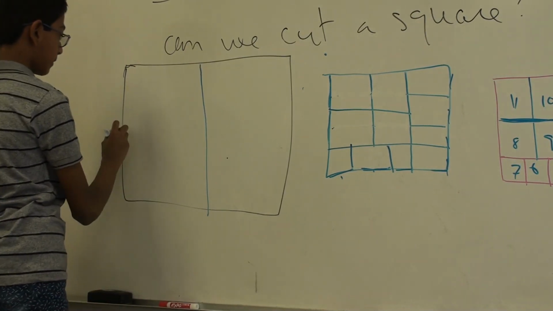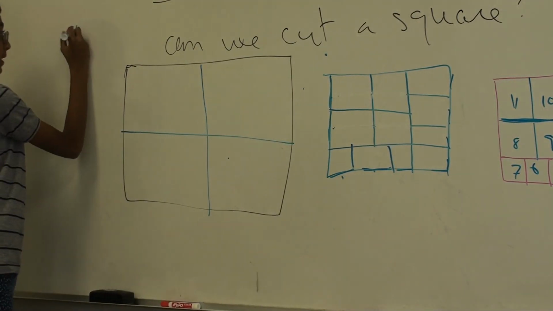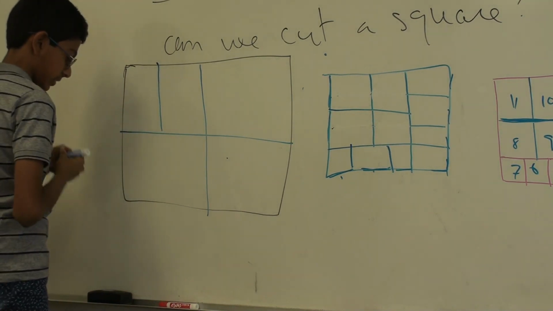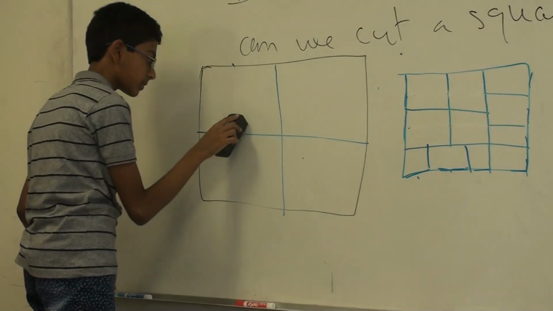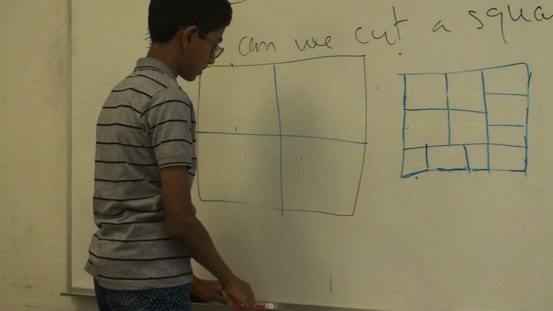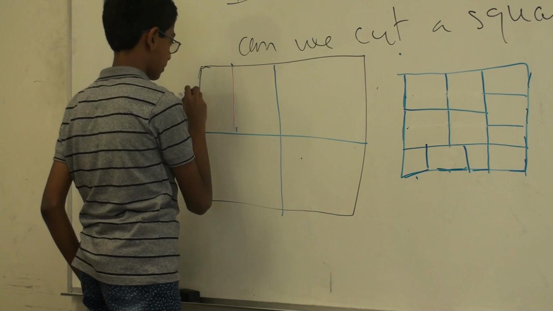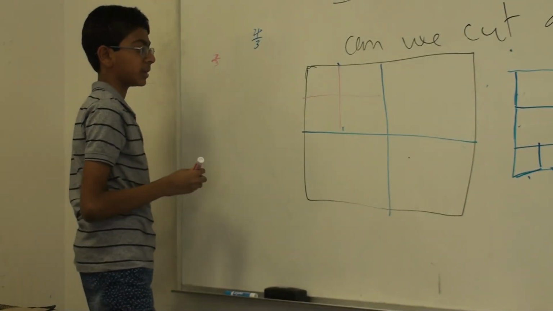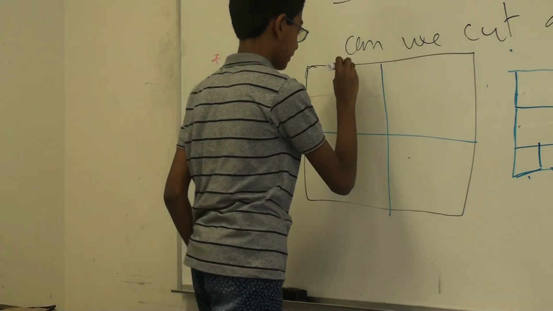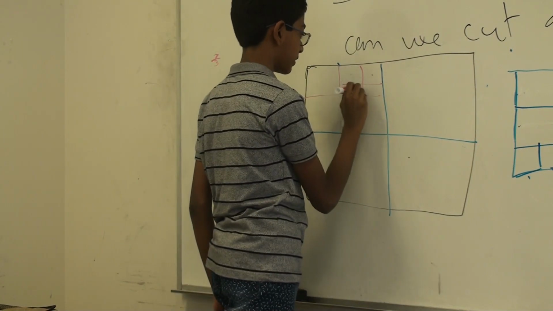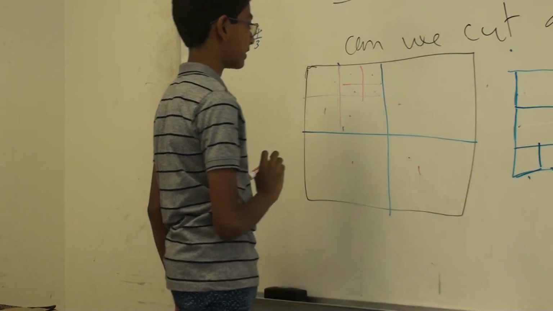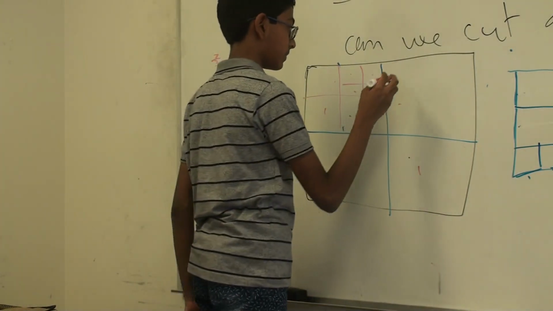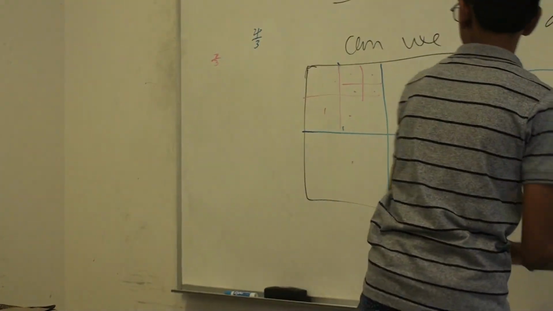Next, we do a segment. We get 4 squares. 4 divided by 3 gives a remainder of 1. Okay, let's do a different color. 7. 7 divided by 3 gives a remainder of 1, and 6 is one more. Okay. Next. That means we get 1, 2, 3, 4, 5, 6, 7, 8, 9, 10. 10 divided by 3 gives us a remainder of 1. Next, we try. Well, let's continue going.